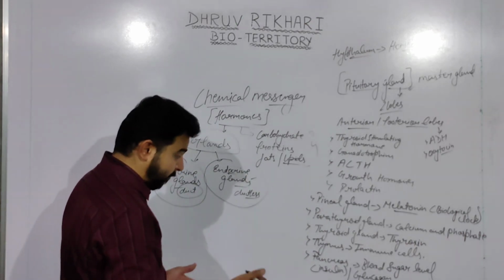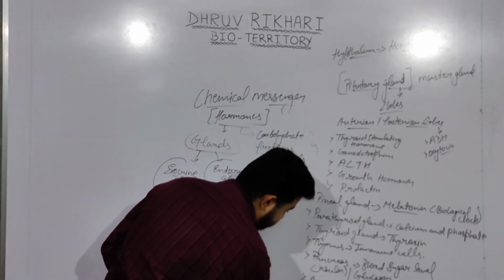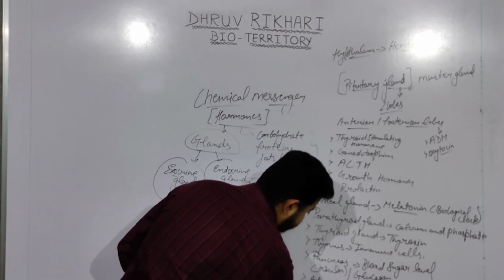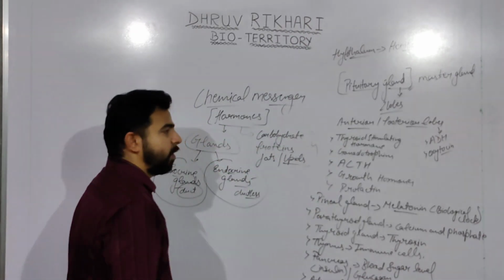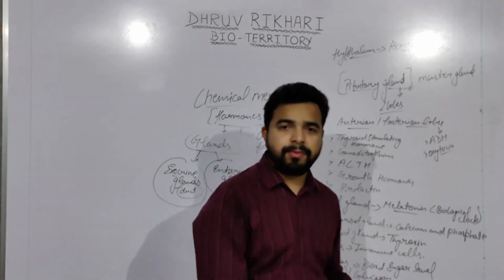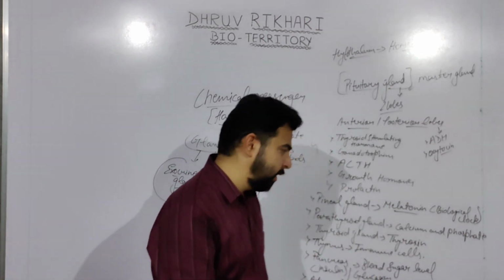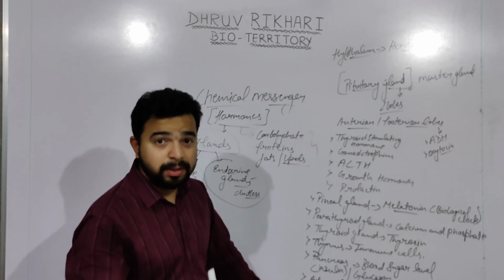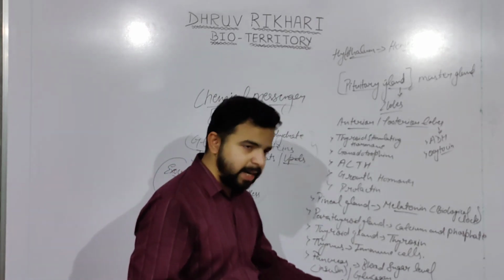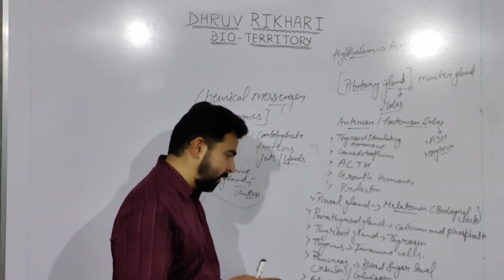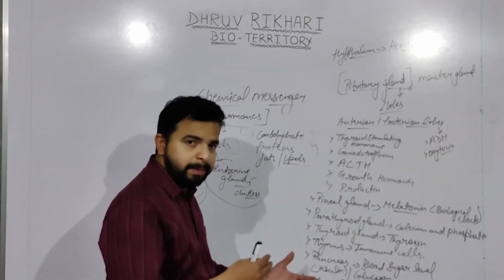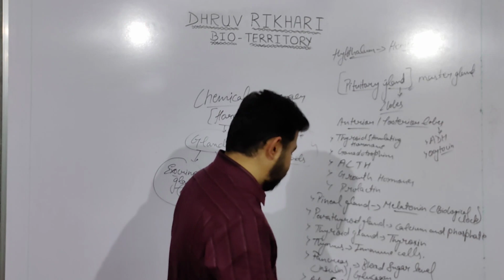Apart from this, we have the adrenal gland. The adrenal gland helps in stress management of the body, salt balancing, right? They are also known as stress hormones, and these adrenal glands are placed over the pair of kidneys. So they also help in maintaining osmoregulation.